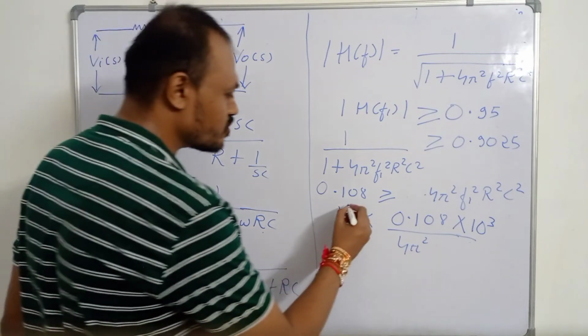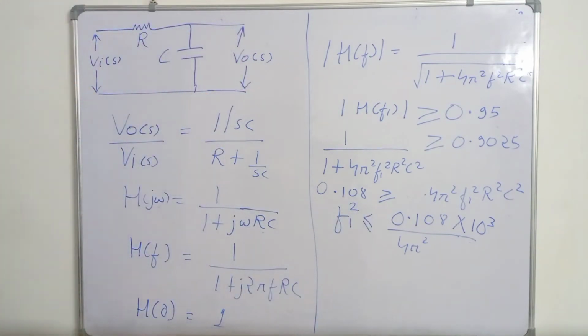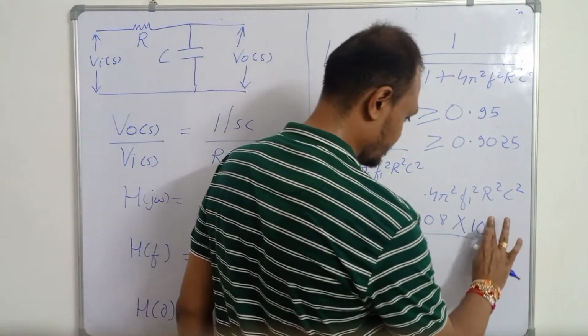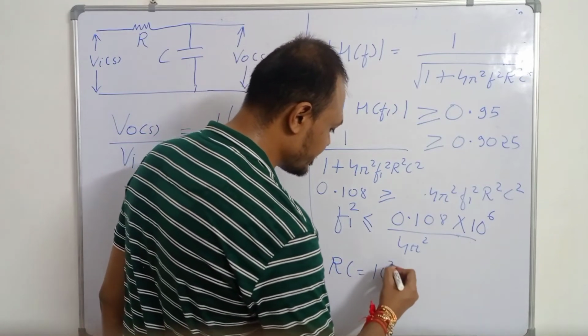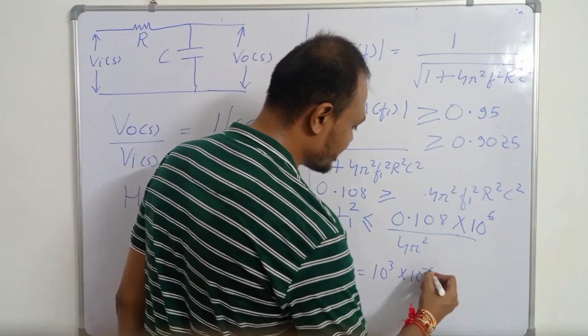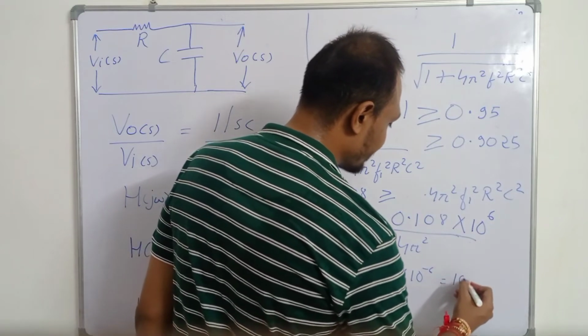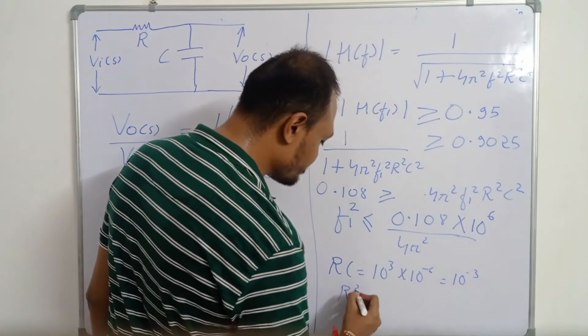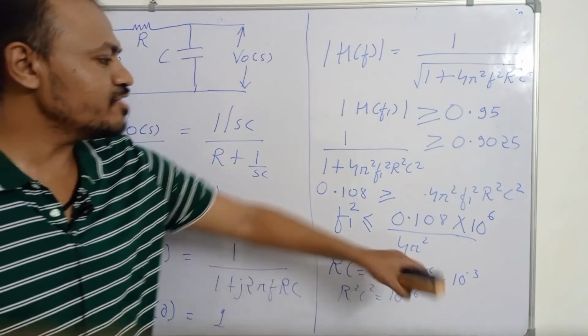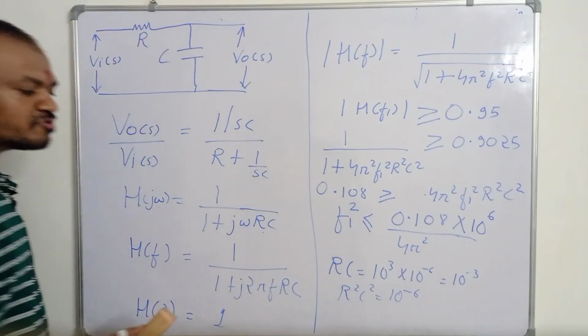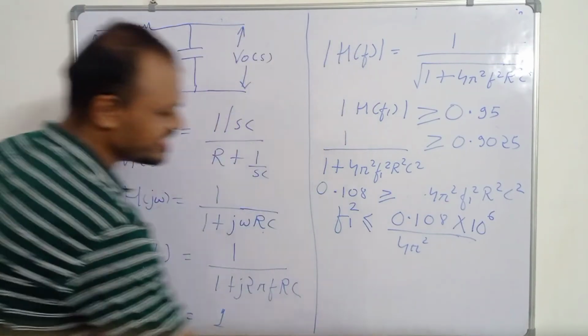This is your f1 square. f1 square must be less than 0.108, sorry, it will be 10 to power 6, because r into c is equal to 10 to power 3 into 10 to power minus 6. So r into c is 10 to power minus 3, so r square c square will be equal to 10 to power minus 6. When you take it into the numerator, it will become 10 to power plus 6. So this is your f1 square.